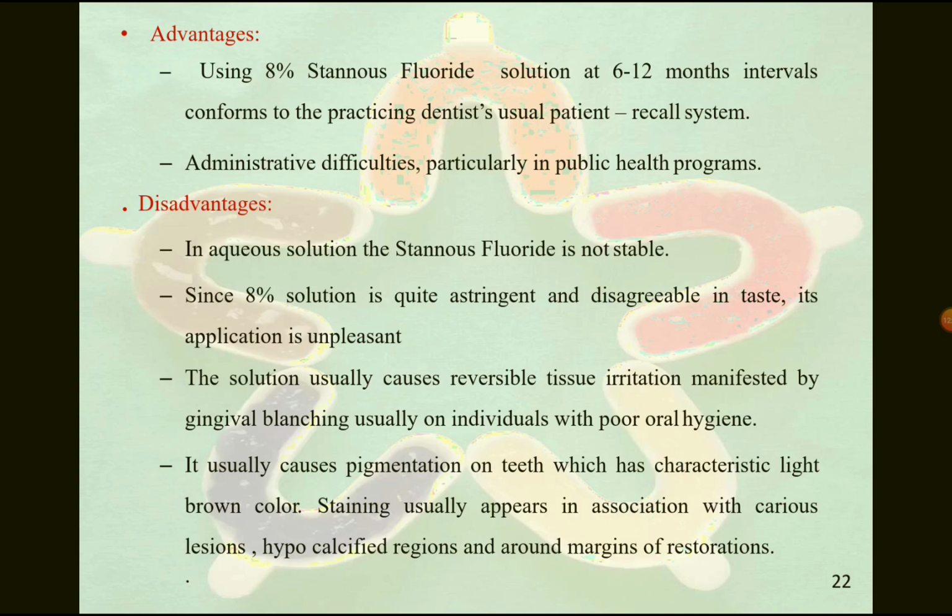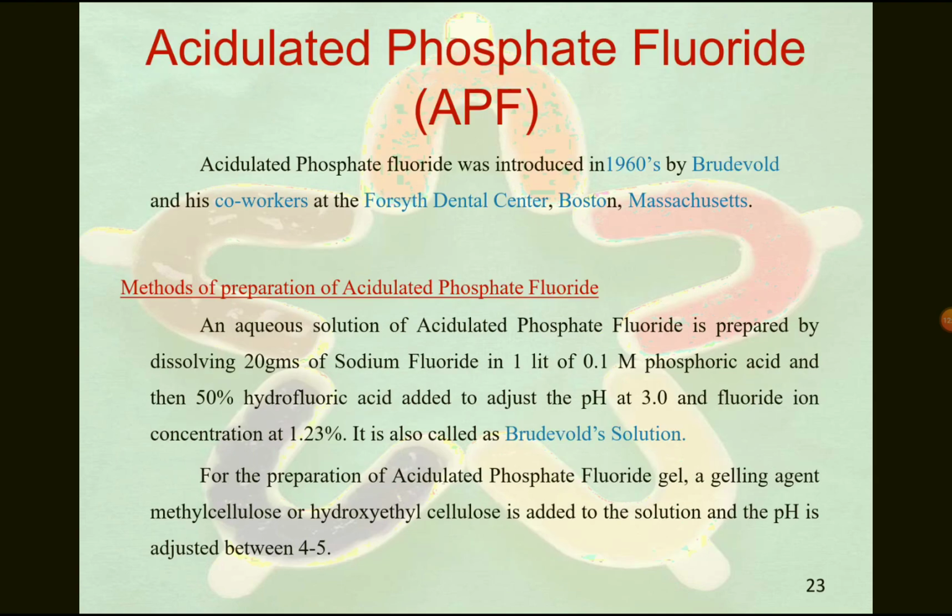The solution usually causes reversible tissue irritation, manifesting with gingival blanching, usually in individuals with poor oral hygiene. It also usually causes pigmentation. This is the main disadvantage of the stannous fluoride technique. It causes pigmentation on teeth which has a characteristic light brown color. Staining usually appears in association with carious lesions, hypocalcified regions and around margins of restorations.